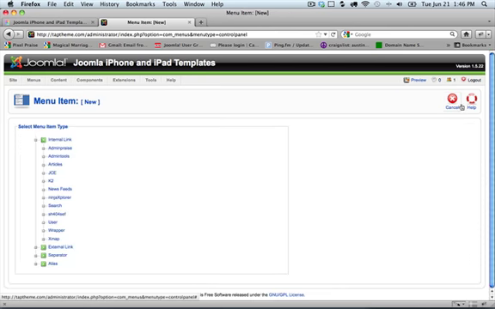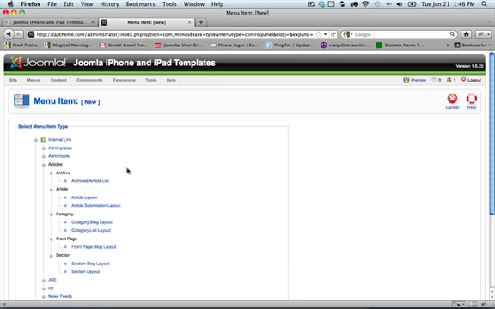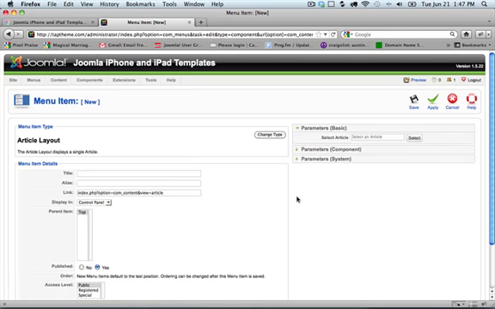All right, so we'll start off with Home. We know that Home is a single article right now, so we will select Articles as the menu item type, Article Layout, which displays a single article. We're going to name this Home, and for analytics purposes, SEO purposes, you want to give it a different alias than what's on your default website right now. So the best thing to do would be mobile-home.